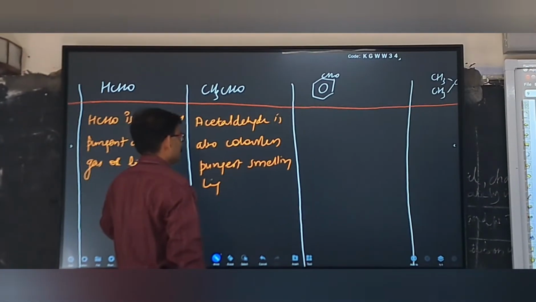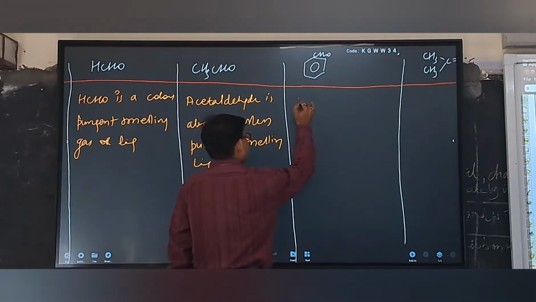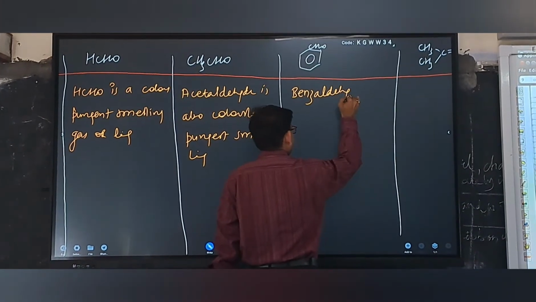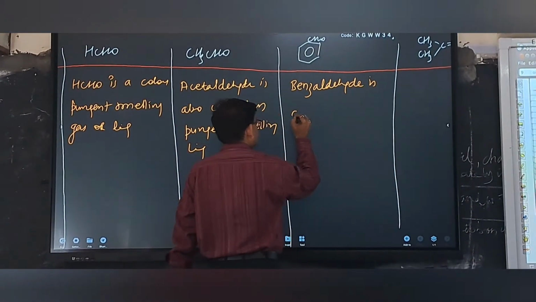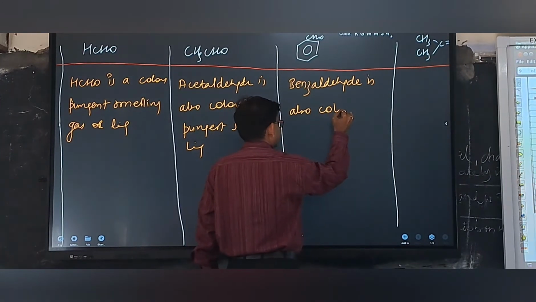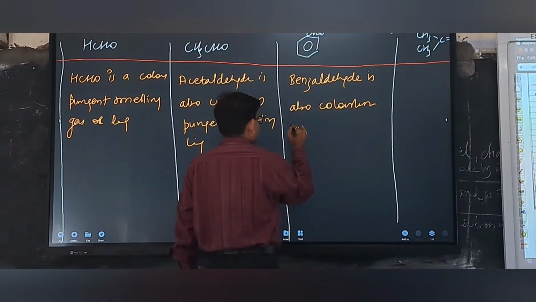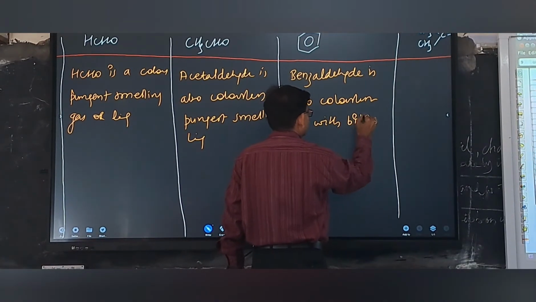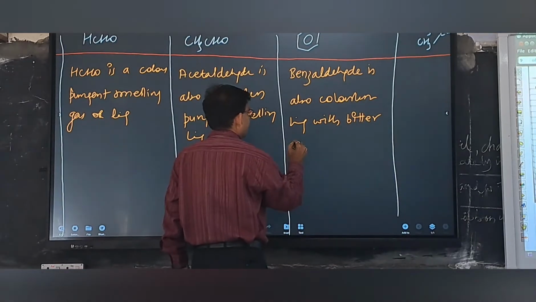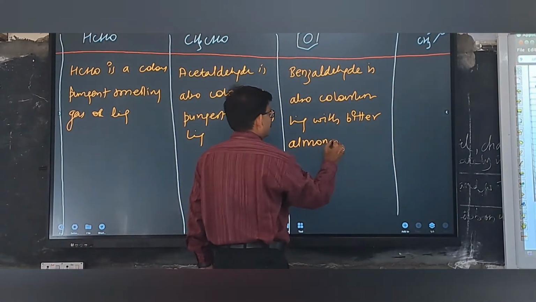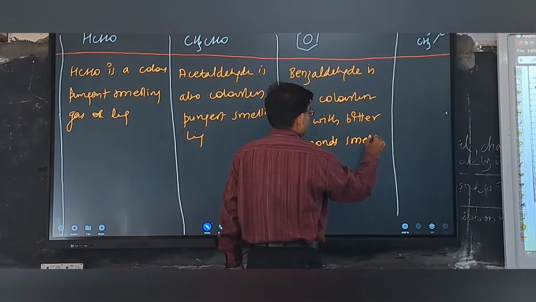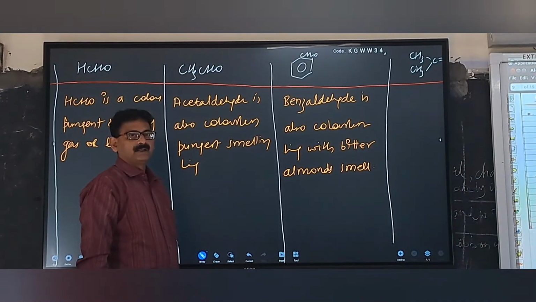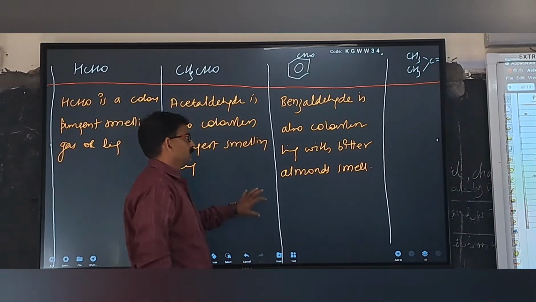Now come to the physical properties of benzaldehyde. Benzaldehyde is also a colorless liquid with a bitter almonds smell.